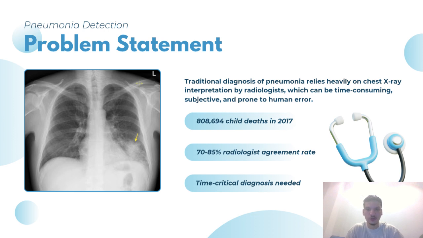The problem statement is that pneumonia remains a critical global health issue and actually causes over 800,000 child deaths in 2017 alone. The issue with traditional diagnosis is that it relies heavily on radiologists, but this process remains subjective and quite prone to human error, with some rates of failing observations as low as 70% to 85%. So to tackle this issue, we want to automate this process in order to have a faster and more consistent diagnosis of such medical cases.